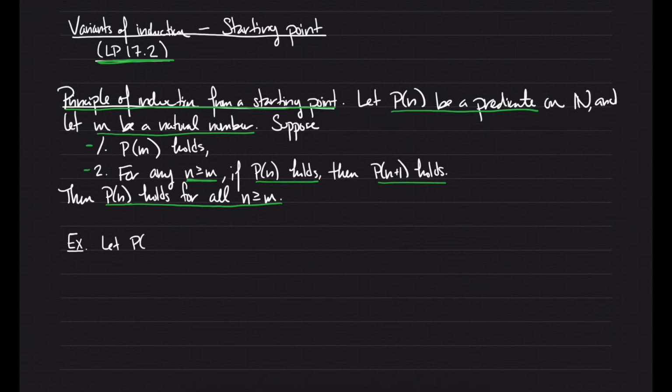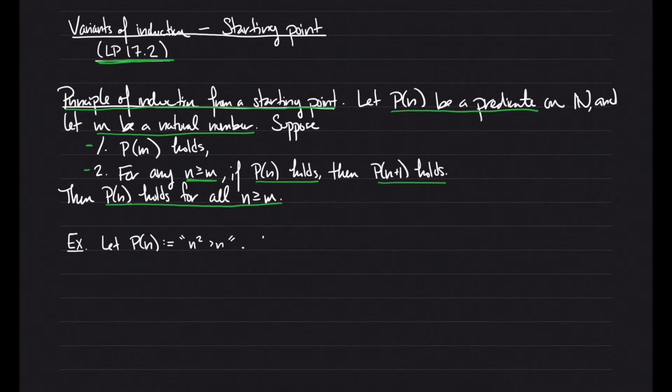So let's consider the predicate p of n to be n squared is strictly greater than n. This is of course not true for 0 because 0 squared is equal to 0. It's not true for 1 because 1 squared is equal to 1. But it is true for 2 because 2 squared is greater than 2. And we should of course expect that it's true for all the natural numbers greater than or equal to 2.